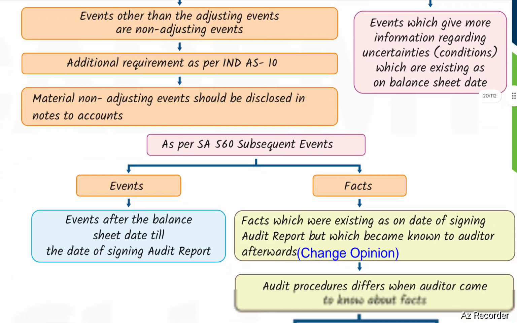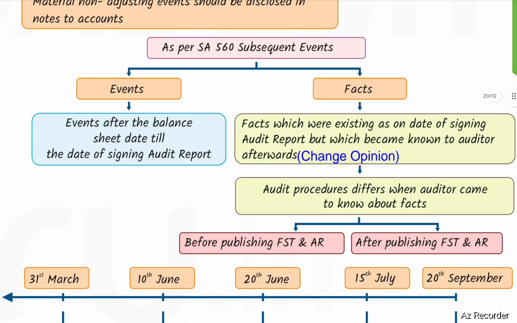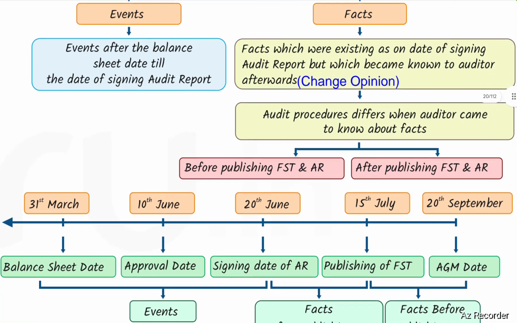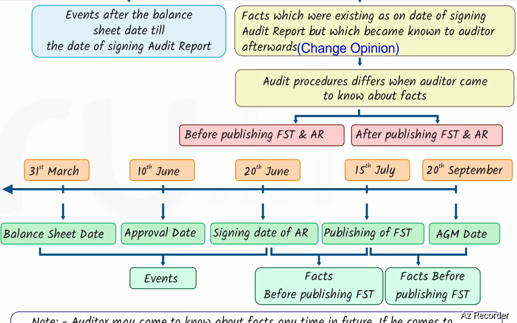As per SA 560, subsequent events: events after the balance sheet date till the date of signing the audit report should be considered facts. Facts which were existing as on the date of signing the audit report, but which became known to the auditor afterwards, need to be considered, based on which the opinion needs to be considered. Audit procedures differ when the auditor comes to know about facts before publishing financial statements and audit report, and after publishing them.